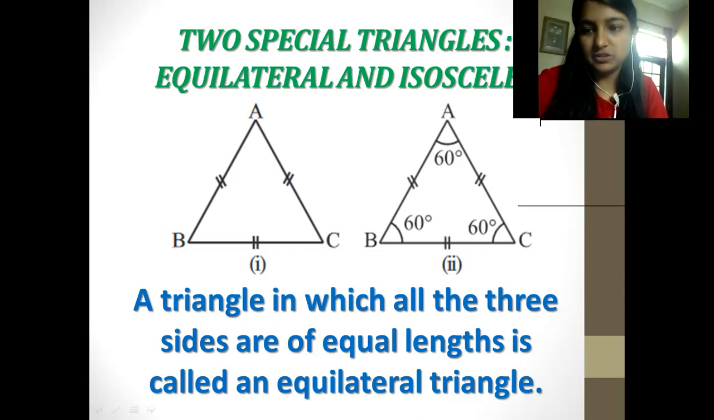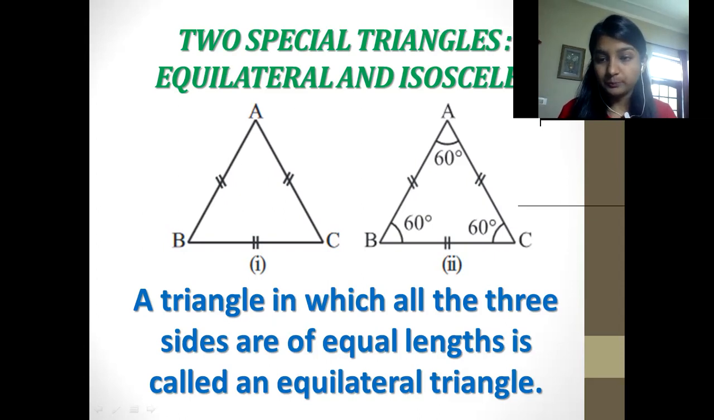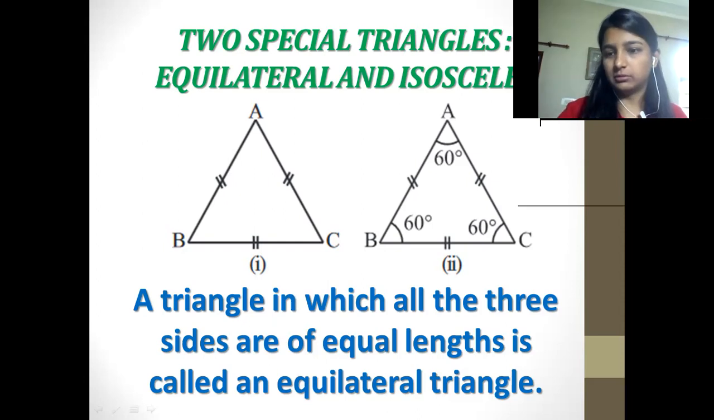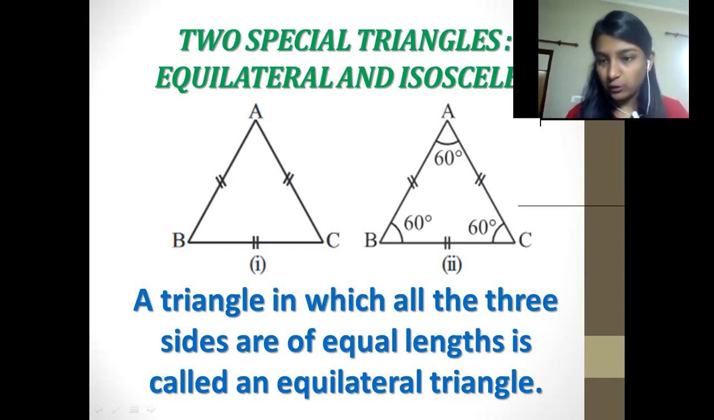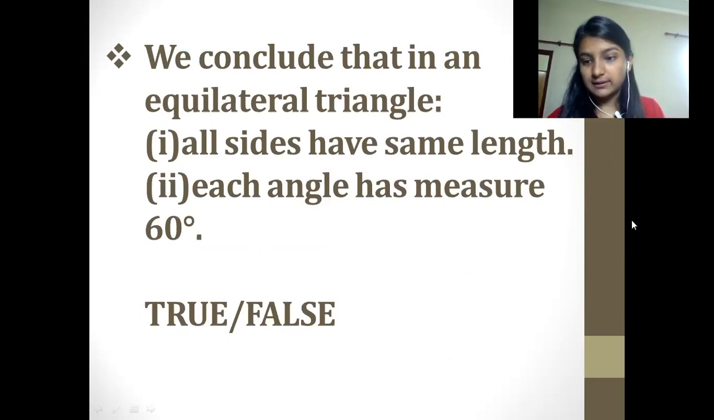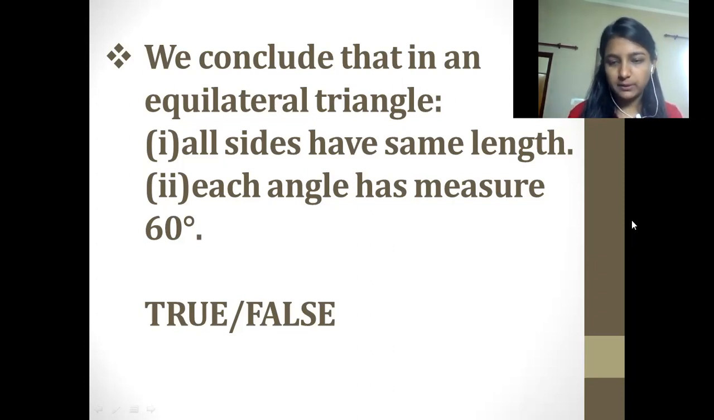You can read the line which is written downwards. That is a triangle in which all the three sides are equal in length. Also, they are having same or equal angles. Then we can call them equilateral triangles. Okay, now let's move further. You would be solving this now. You have to just answer in true or false. We conclude that in an equilateral triangle, you have to say, does it hold these two properties?